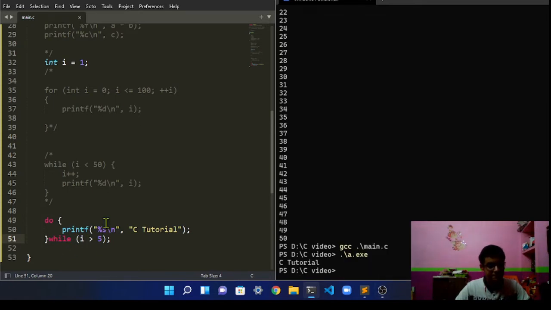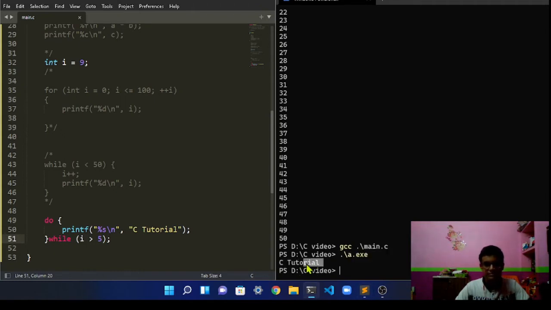So if we put the value 9, as you can see, 9 is not less than 5. So why did it print out C tutorial? This is a rule of the while loop: if the condition is not true, it doesn't print out the value.